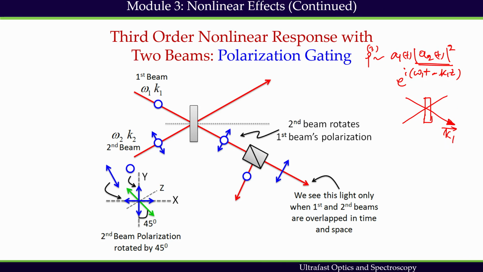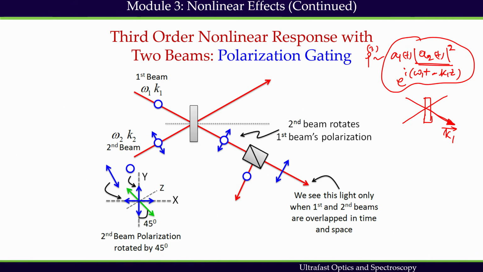So it's very hard to differentiate or separate the emitted beam created by this polarization from the corresponding input beam, because they are propagating along the same direction. So we have to use some optical trick to separate them.